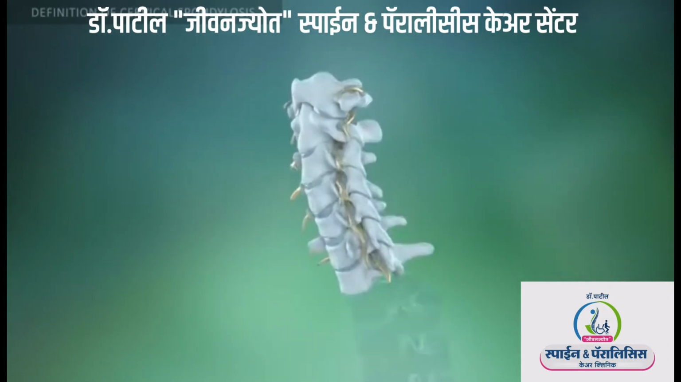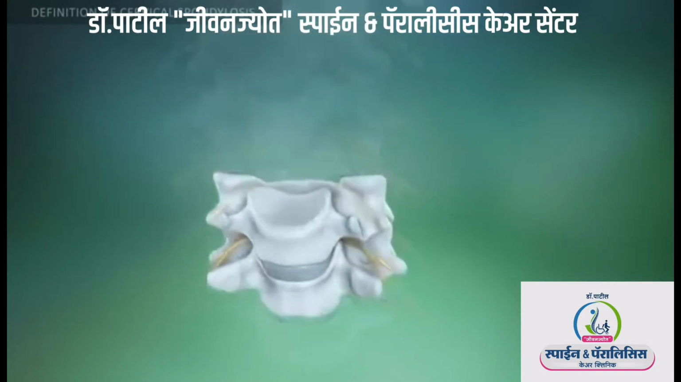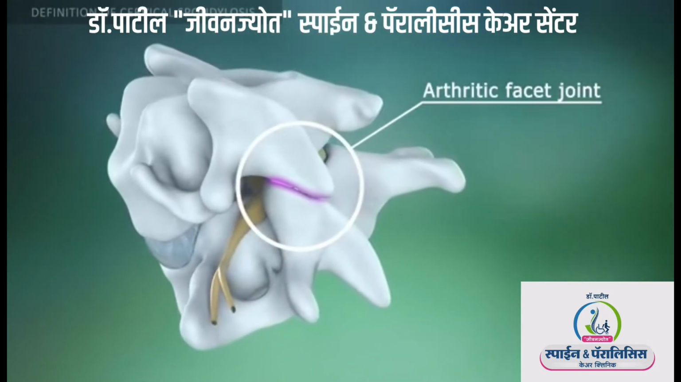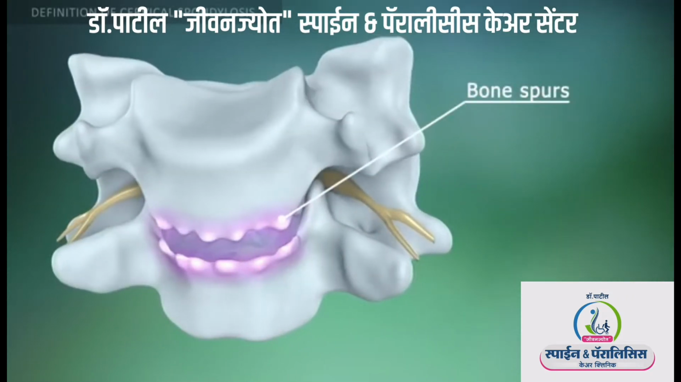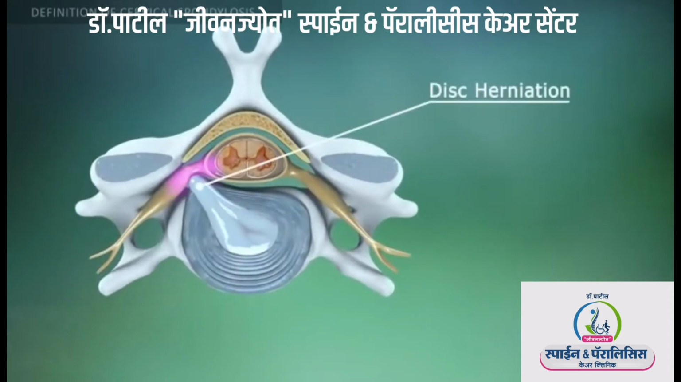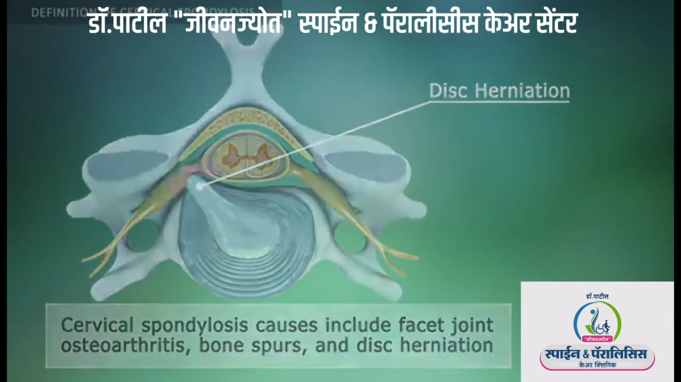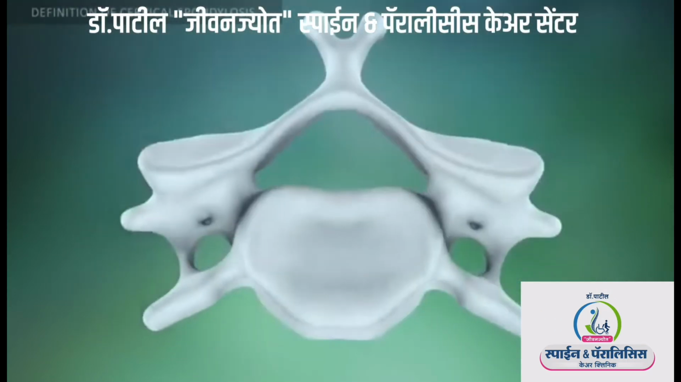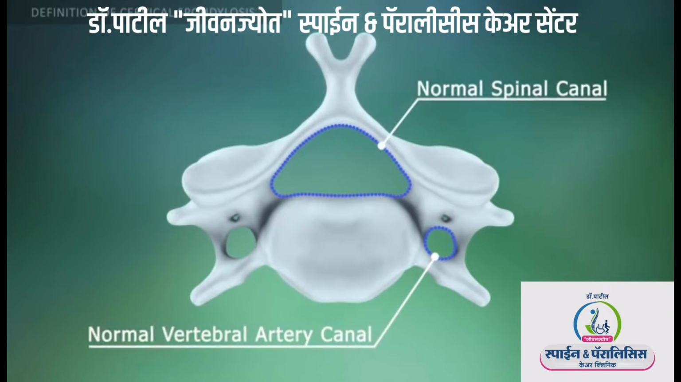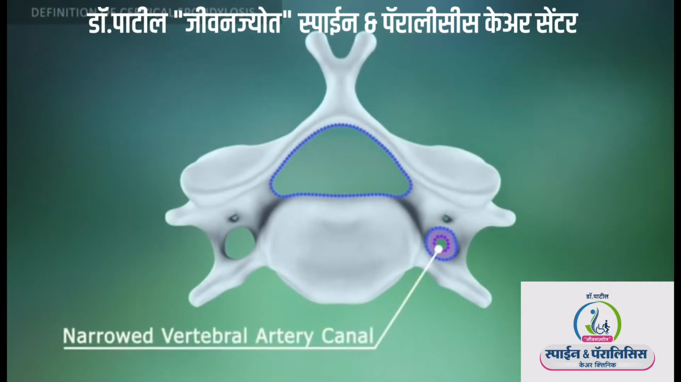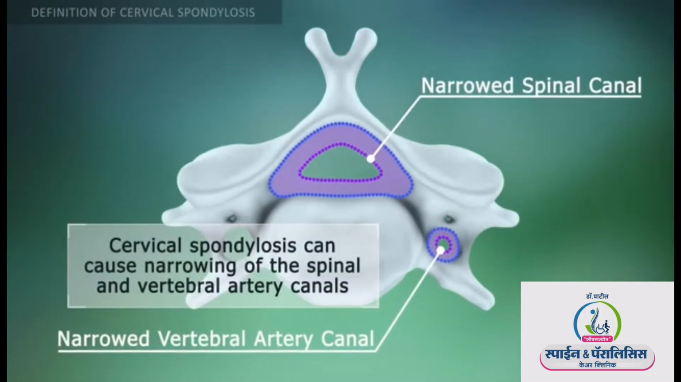Cervical spondylosis is a degenerative condition of the cervical region of the spine. This pathological condition can include facet joint osteoarthritis, bone spurs, or disc herniation. Cervical spondylosis causes narrowing of the vertebral artery canal and spinal canal, which compresses vessels and nerve structures. These changes can cause neurological symptoms.